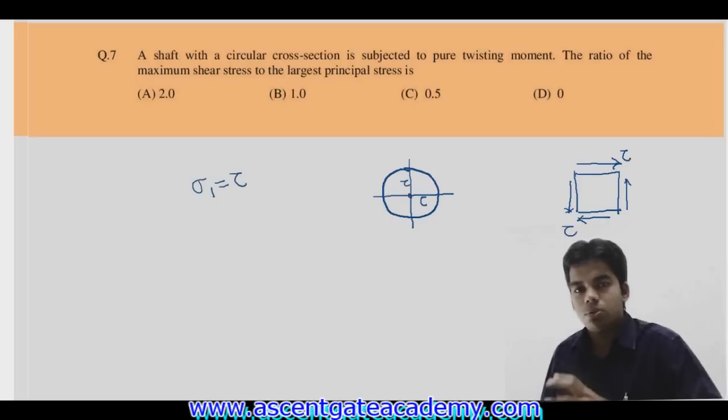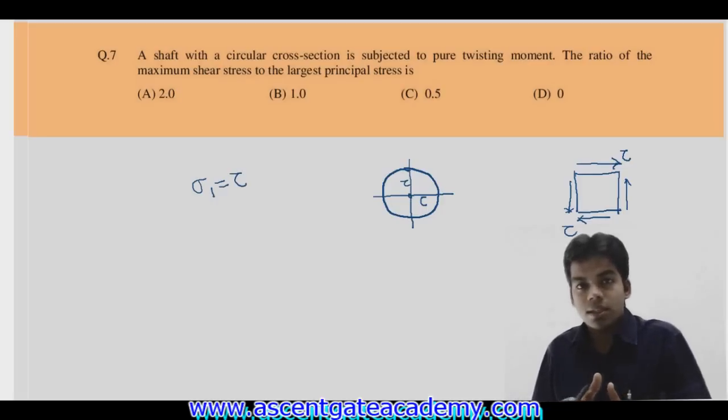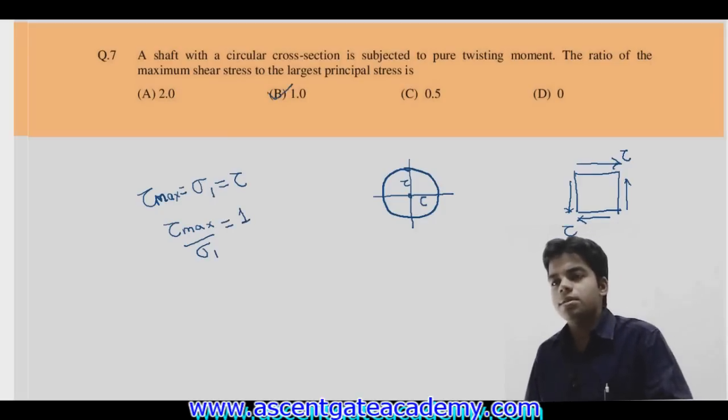Because the Mohr circle is a circle of radius tau whose center is coincident with the origin of the axes. So tau max will be equal to sigma 1, which is equal to tau. We have to determine the ratio of maximum shear stress to largest principal stress, tau max by sigma 1. So this ratio will be equal to 1. That's it. The answer is A. Getting this? Next question.